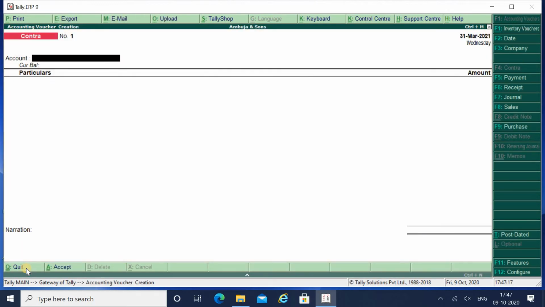Accounting voucher and contra. I will make my entry on 1st April. First, I have received some income and I want to deposit that income in my bank account. It means it will be my cash deposit in bank account transaction.